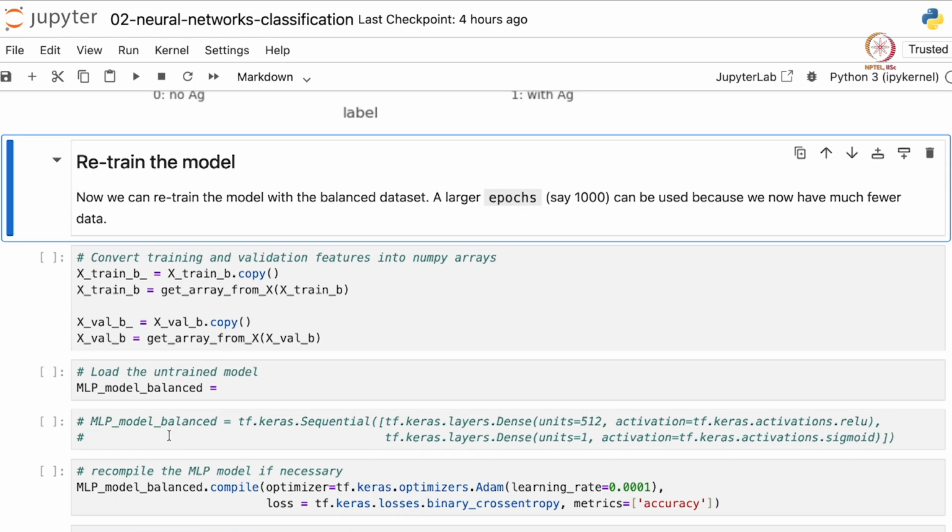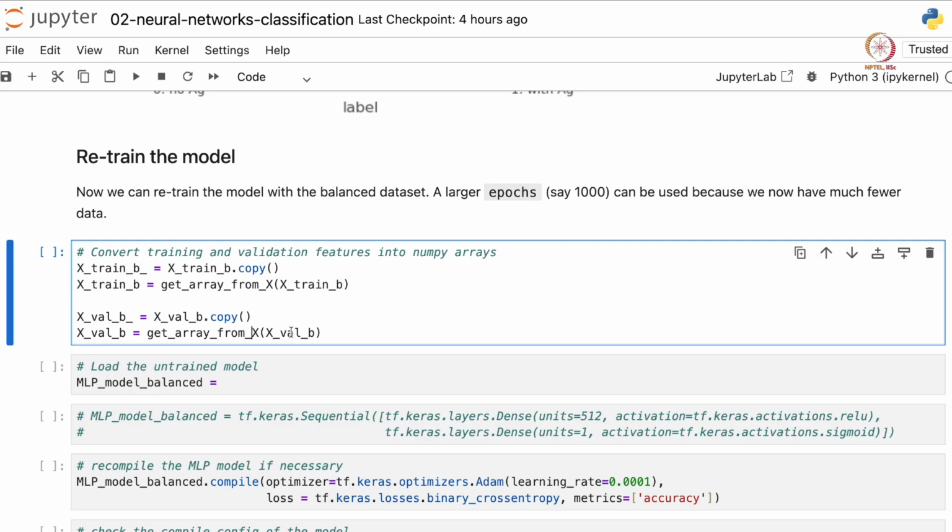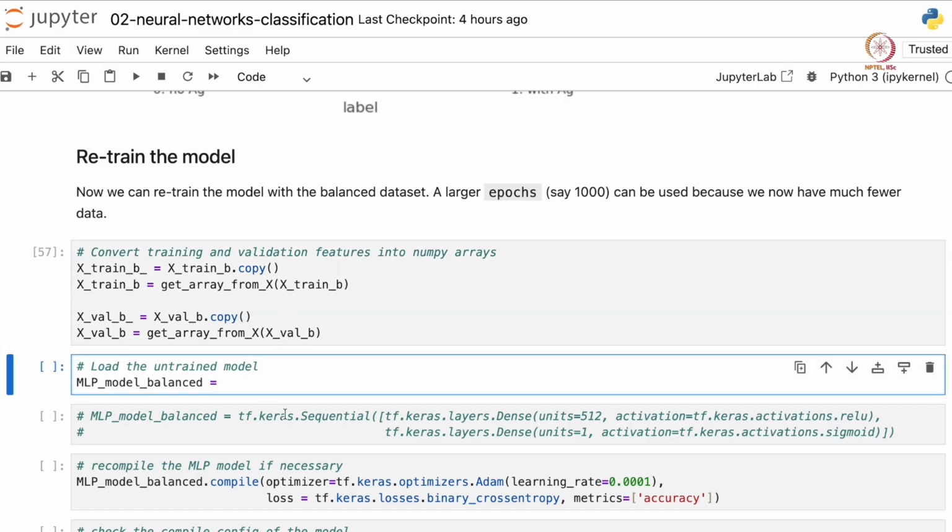Now finally let's retrain our model using the downsampled training data. Again, these training data points are as data frames. So we'll convert them into NumPy arrays, and whatever we have previously done, we'll make sure that all our features have 1000 columns and they are normalized. So we'll again use the get array from X function and do the same for the train and validation set. Now we have to load our untrained model so that we are not changing the weights and biases, and we can compare the performance of our previously trained and the current model.